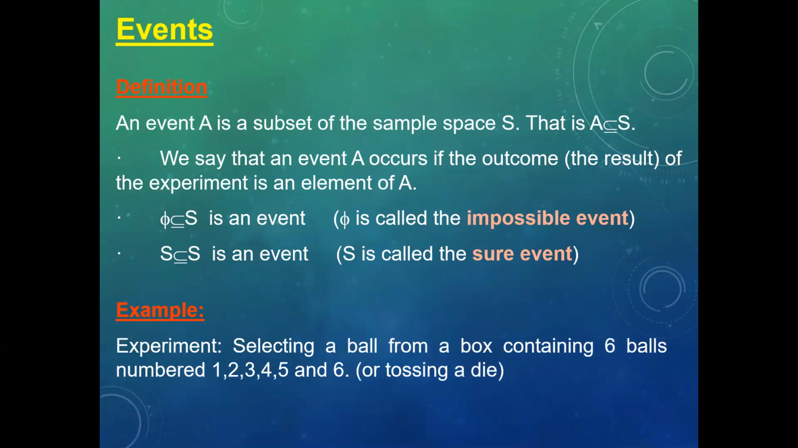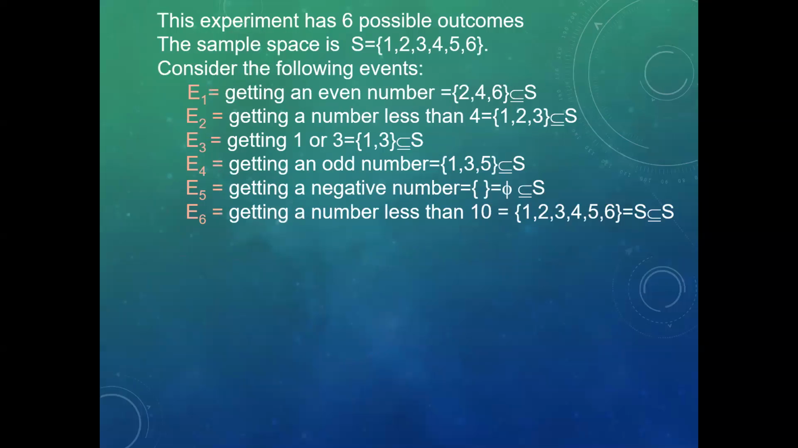Example: experiment selecting a ball from a box containing 6 balls numbered 1, 2, 3, 4, 5, and 6, or tossing a die. The experiment has 6 possible outcomes. The sample space is S = {1, 2, 3, 4, 5, 6}. Consider the following events. E1 is equal to getting an even number: {2, 4, 6}. E2 is equal to getting a number less than 4: {1, 2, 3}. E3 is equal to getting 1 or 3: {1, 3}.